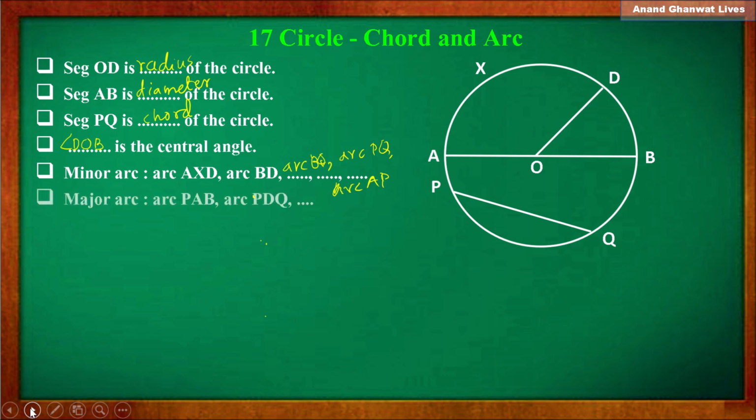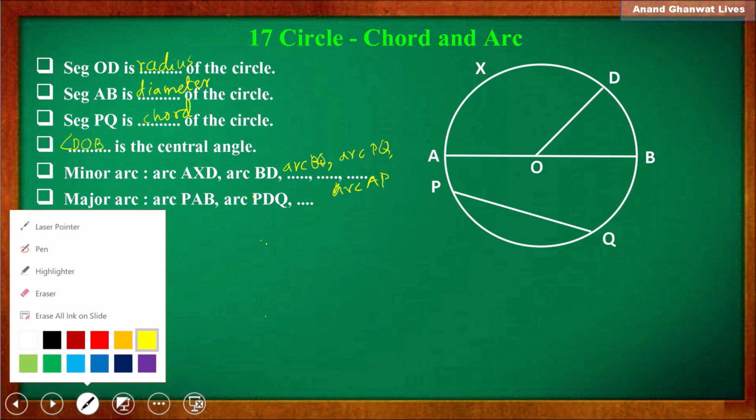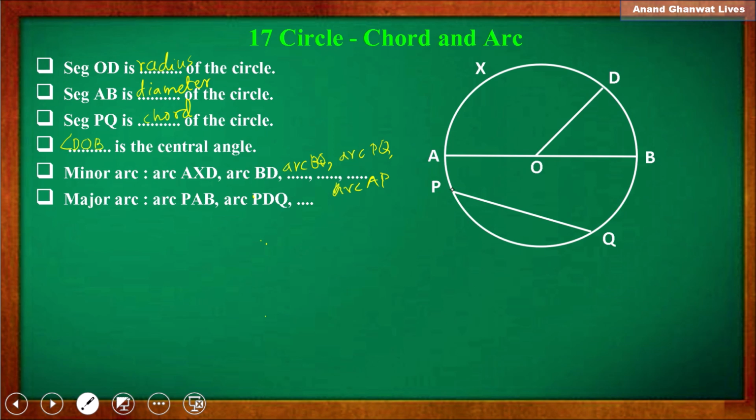Now next, major arcs. Major arcs, arc PAB. Arc PAB is a major arc. Then remaining arc PDQ is a major arc. Can you give remaining? Yes.